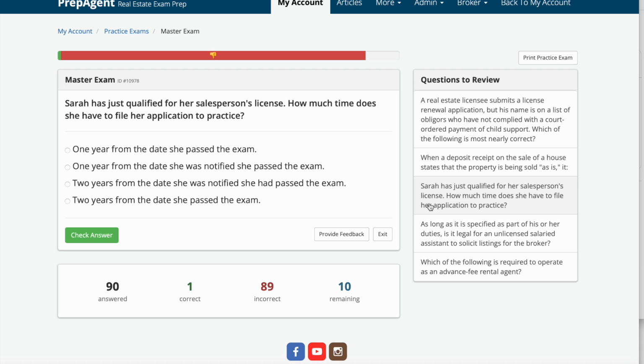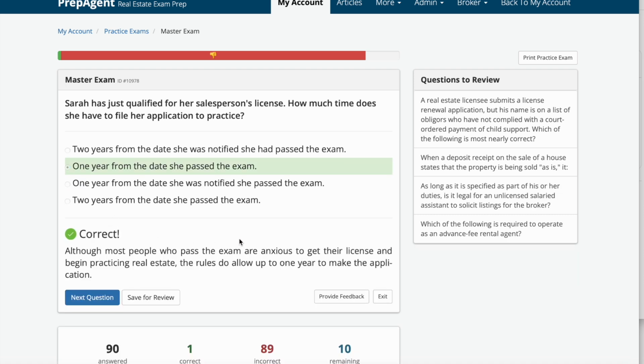Sarah has just qualified for a salesperson's license. How much time does she have to file her application to practice? A, 1 year from the date she passed the exam. B, 1 year from the date she was notified she passed the exam. C, 2 years from the date she was notified she had passed the exam. Or D, 2 years from the date she passed the exam. And the answer is B, 1 year from the date she passed the exam. Although most people who pass the exam are anxious to get their license and begin practicing real estate, the rules do allow up to 1 year to make the application.